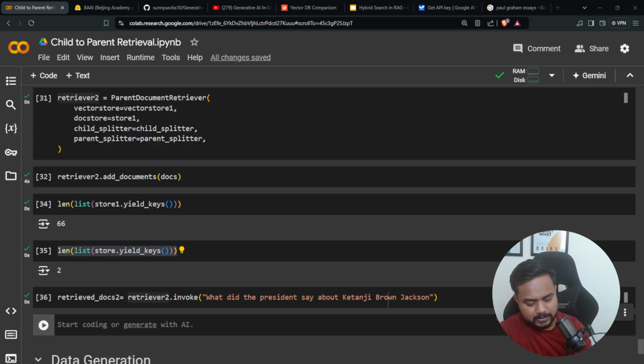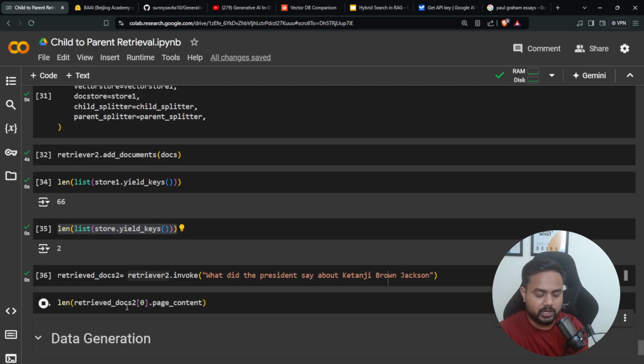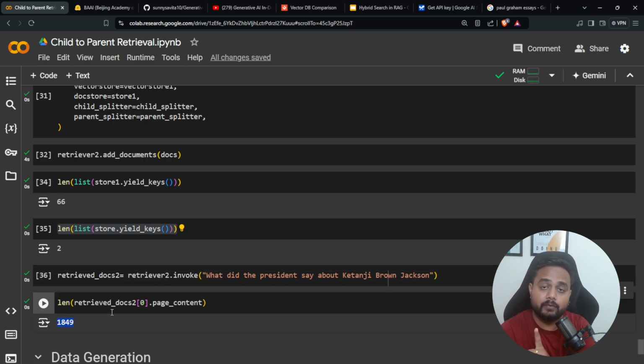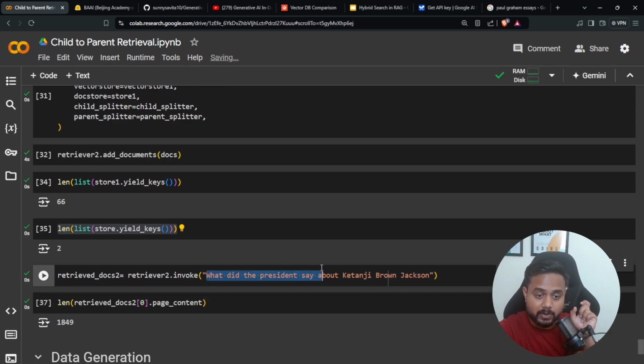Let me show you the length. Just see over here, this is the page content. First of all, the length is 1849. Before, it was giving the complete document. Now it is giving me a parent chunk with respect to this question.